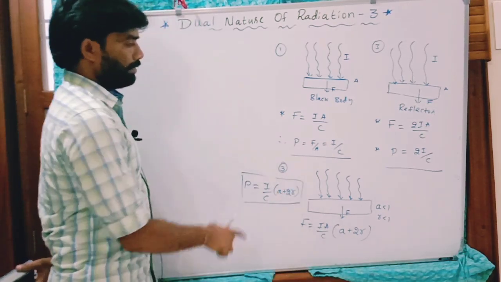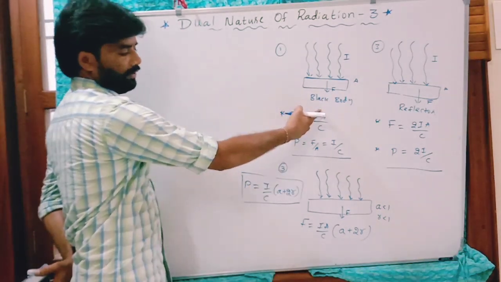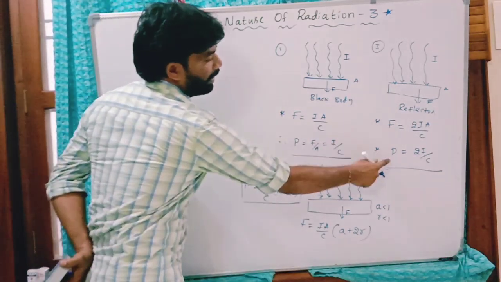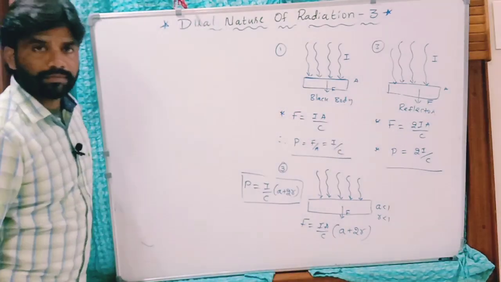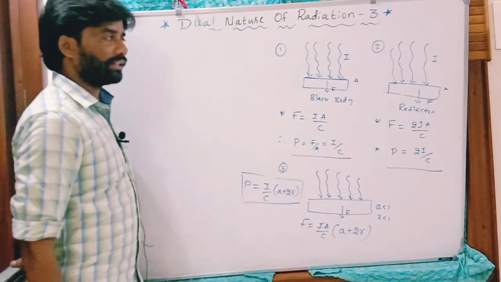Clear? For a black body, A equals 1 and R equals 0, you will get this. For a perfect reflector, R equals 1 and A equals 0, you will have these two. Clear? A is the absorption coefficient, R is the coefficient of reflection.